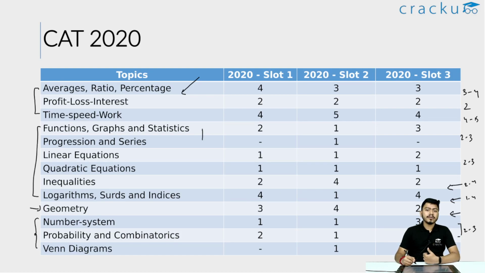But again, Venn diagrams is a very important concept as far as DILR is concerned, so there is no chance of leaving this topic out for CAT. So now let's take a look at the 2019 CAT papers.